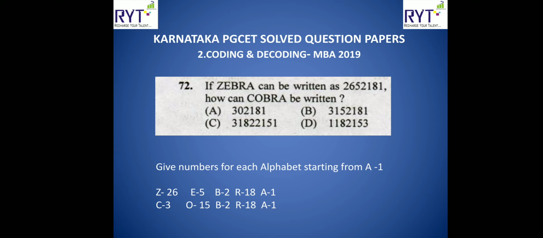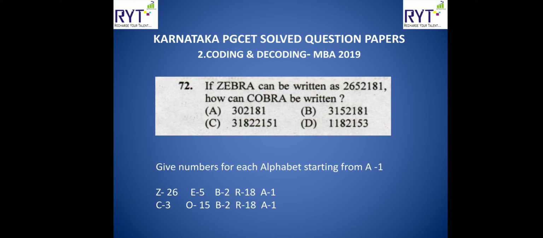One more question. If ZEBRA can be written as 2652181, how can COBRA be written? If you observe, remember that we gave alphabets and numbers in our previous video. For example, A is 1, B is 2, C is 3. Like that, Z will be 26.